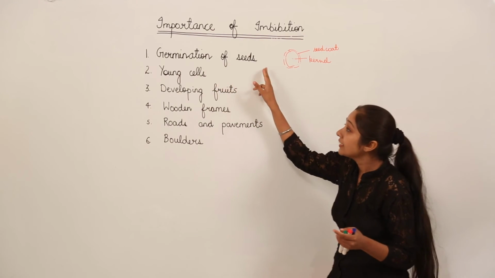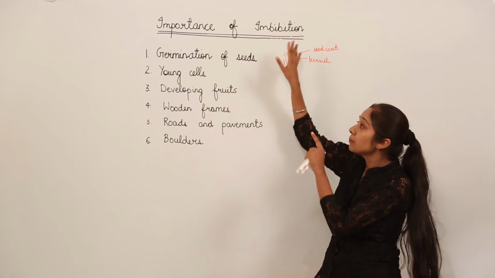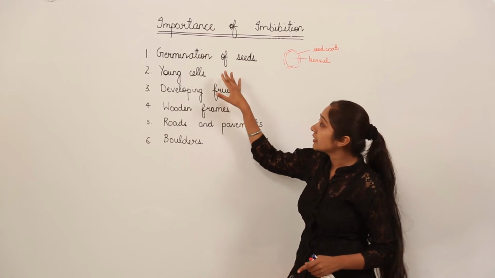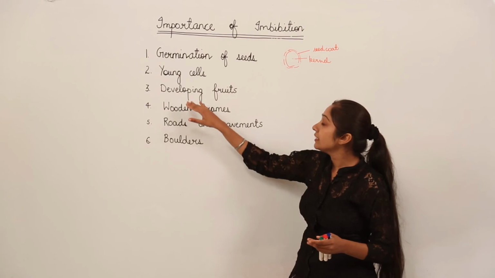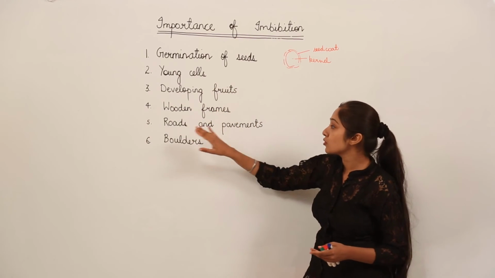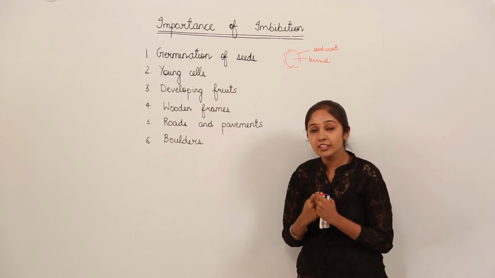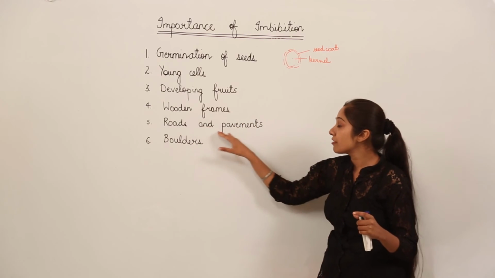So in general I have discussed the importance of imbibition. First and foremost, the importance of imbibition in plants is the germination of seeds. Don't forget this point. Then young cells also imbibe water since they don't have a developed vacuole, and the developing fruits also show imbibition. Wooden frames swell during the rainy season, and roads and pavements show breakage.